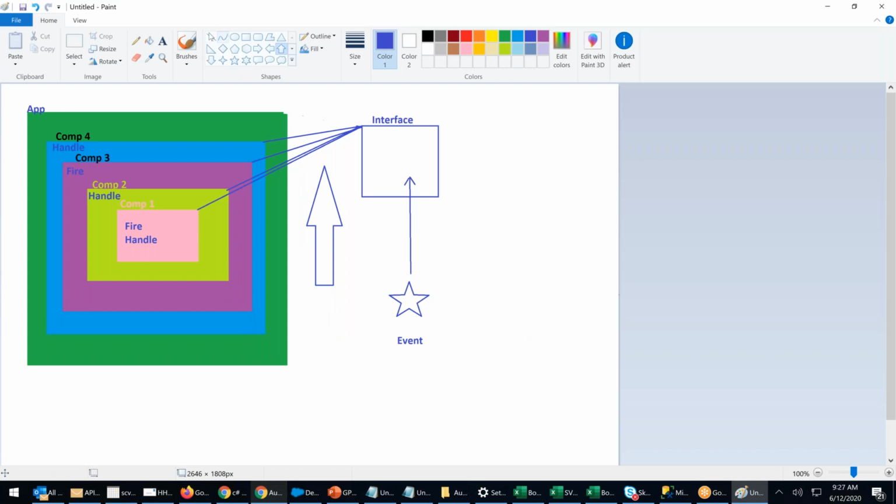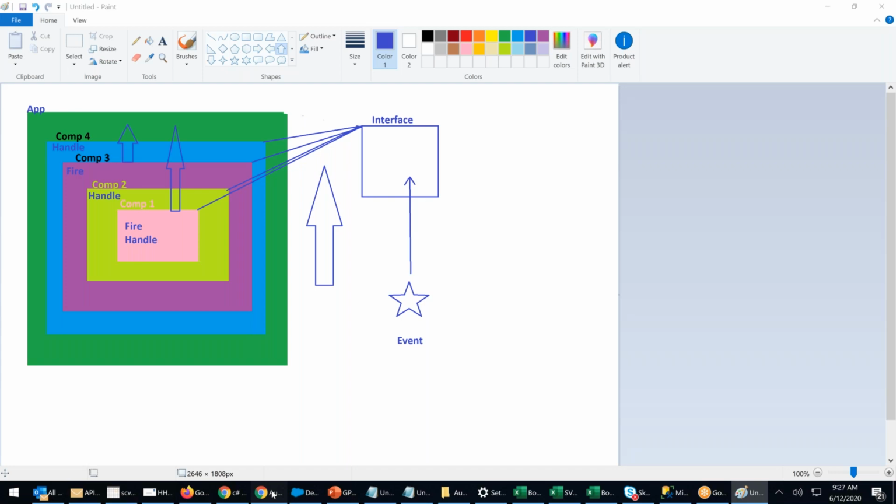Now, if the event fires in component 3, who can handle? Only 4 can handle, 3 and above. If an event fires here, then everyone can handle up. See, this is exactly what it's doing now.